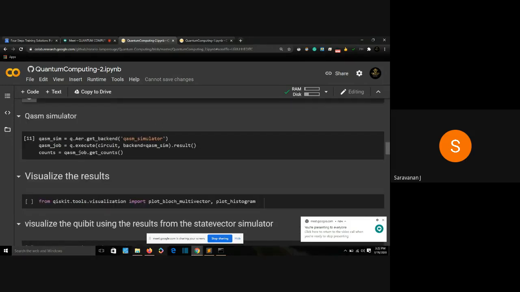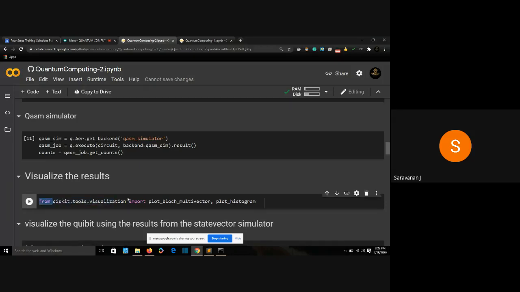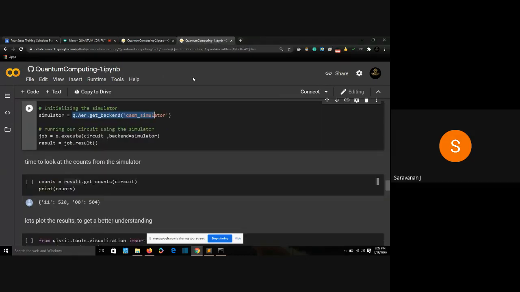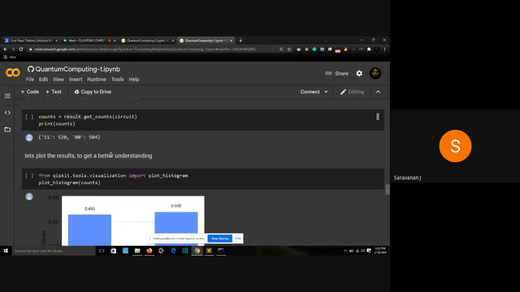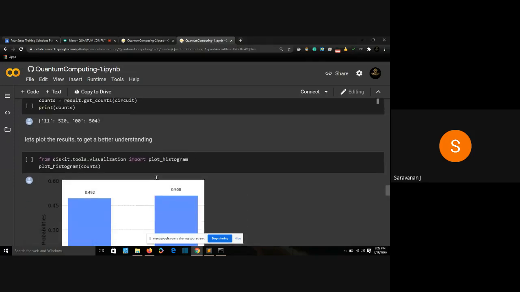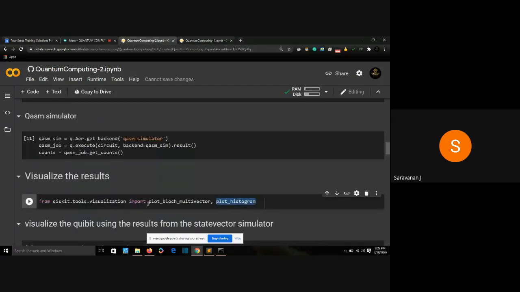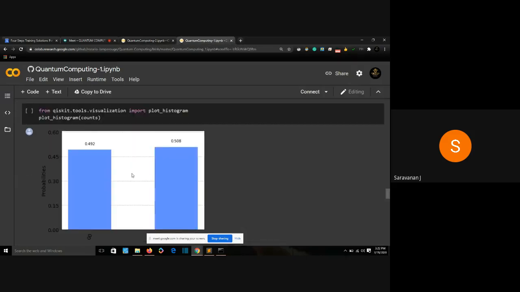Before we visualize, we need to import something from Qiskit: from qiskit.tools.visualization import plot_bloch_multivector and plot_histogram. We imported plot_histogram in yesterday's program too. When I go back, here I've imported plot_histogram, and with that we plotted this histogram. Here, I'm going to say plot_bloch_multivector. You'll be seeing what the operation of plot_bloch_multivector is. I'm importing two things: plot_bloch_multivector and plot_histogram. You know the operation of plot_histogram already. We need to pass counts into plot_histogram.